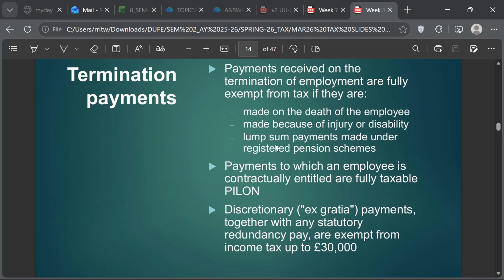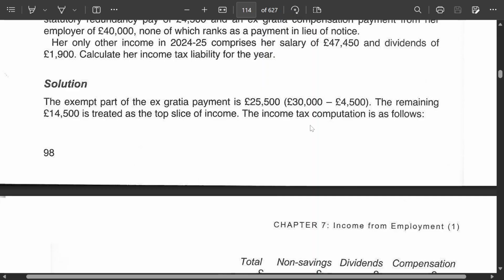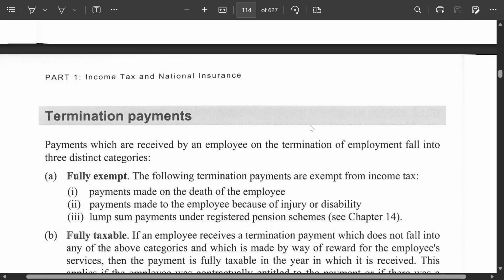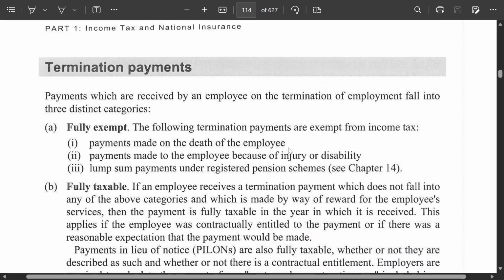we see that there is a discussion of termination payments. That means the topic is important. So then we go to Melville and look at the section on termination payments so that we can get the full information on this topic, on this subtopic. Is this clear? Yeah, but it's really hard for us to remember.